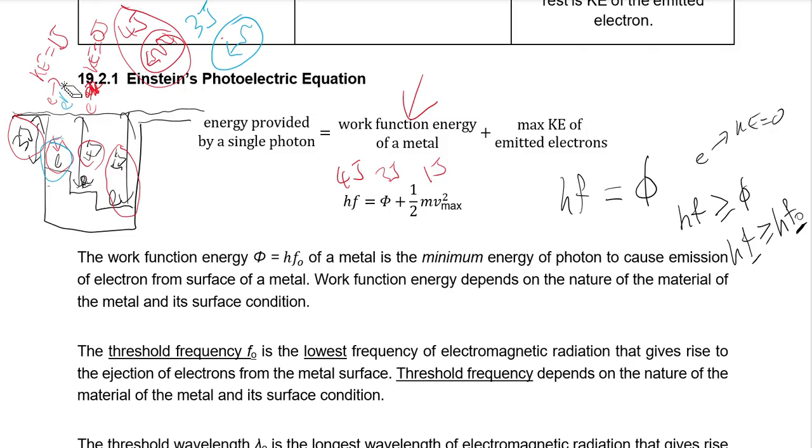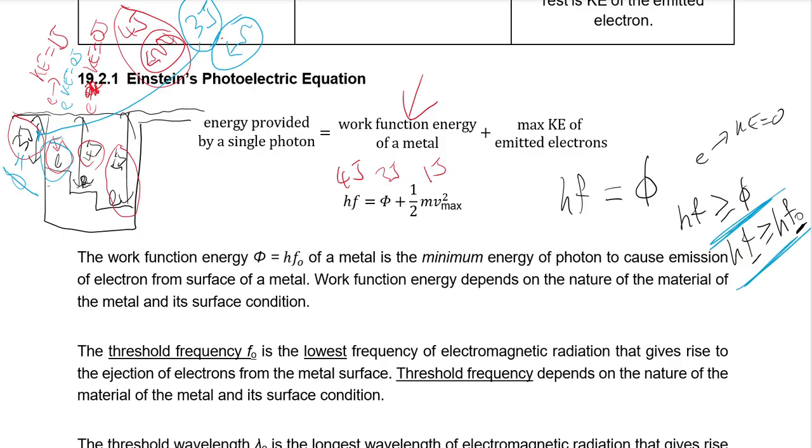Let me try and do this nicely. The Ke of this electron will be equal to 0 joules. And therefore the photon energy here is actually equal to the work function energy, because this is the work function, the minimum energy for the electron to come out of a metal. And therefore I have this equation over here, and therefore I get this one.